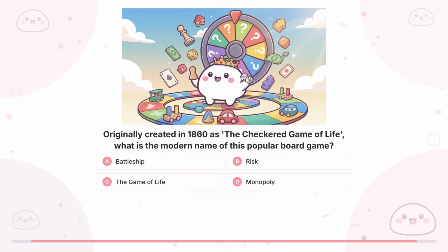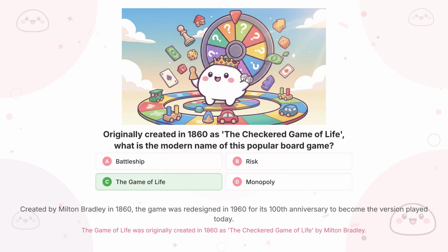Question 11. Originally created in 1860 as the checkered game of life, what is the modern name of this popular board game? The correct answer is C. The game of life.